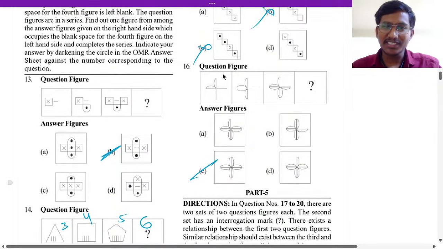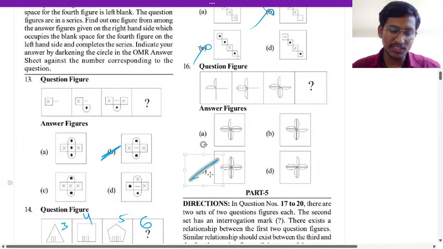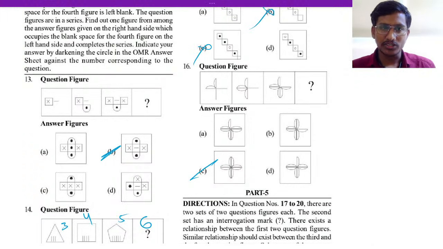16th question. Here in the 16th question, two parts are added, two petals are added. Here 2, next 2, next 2, and this will complete, which means option C will be the answer. 16th is option C. Okay, good.